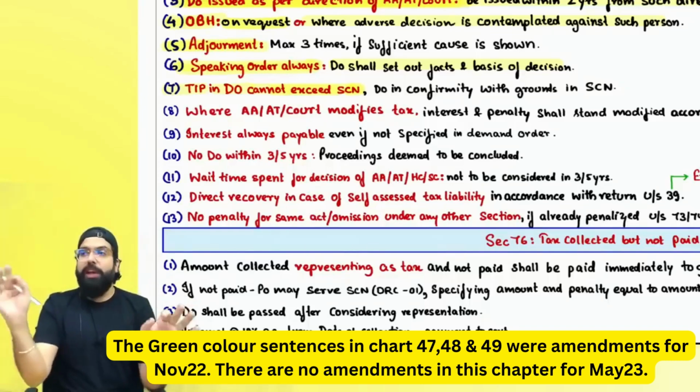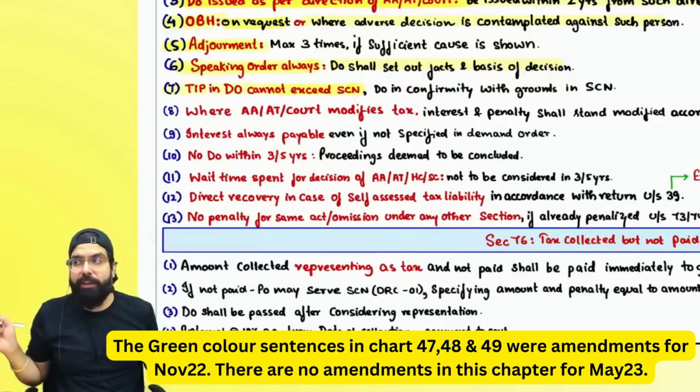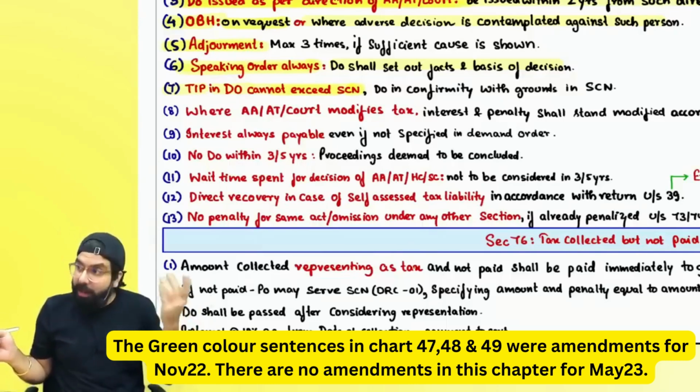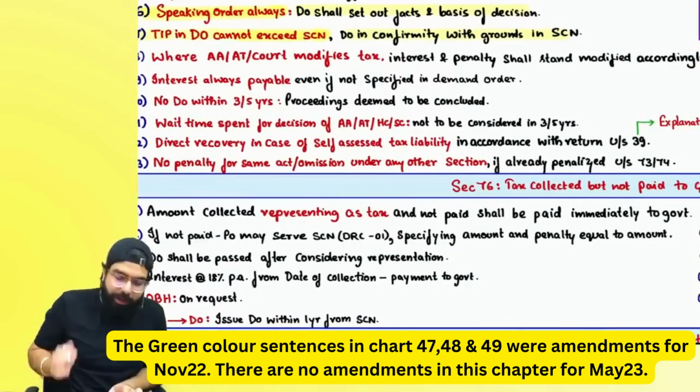Whatever ground is stated in the show cause notice, the same ground has to be there in the demand order. In the show cause notice, they said tax not paid. The demand order should also be raised on the basis of tax not paid. Remember always, the demand order should always be in conformity with the grounds in the show cause notice.